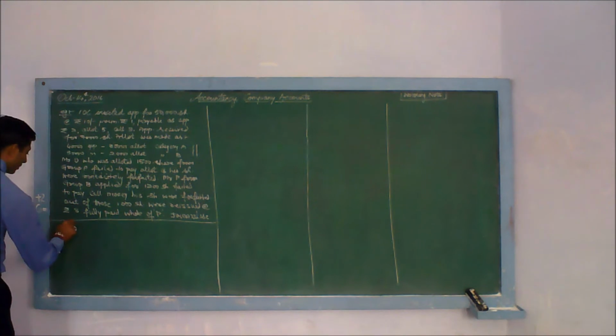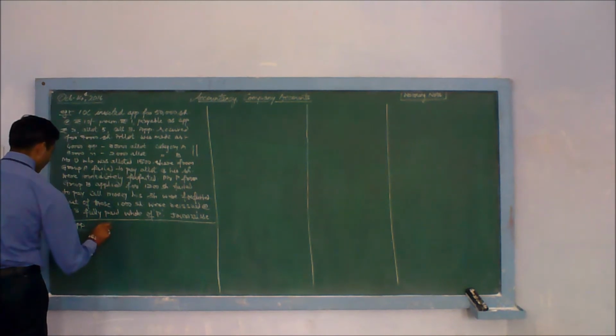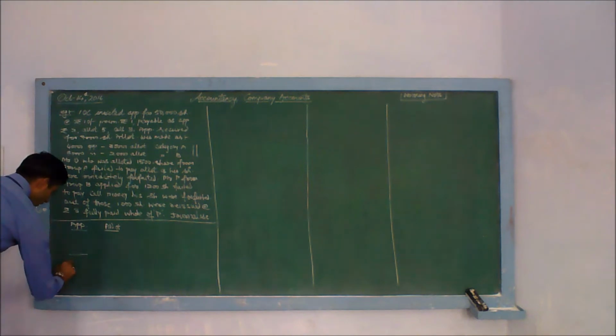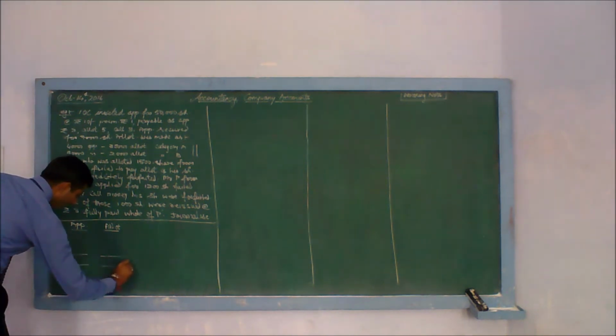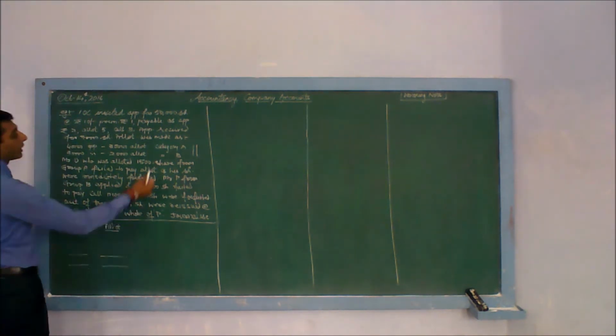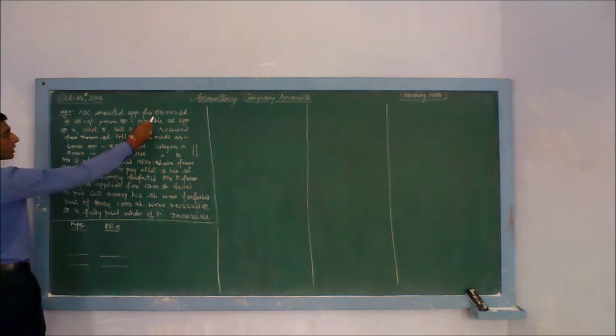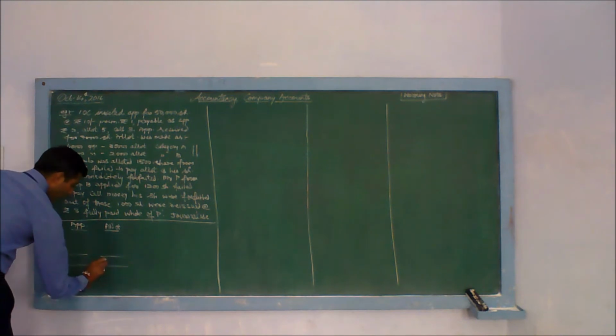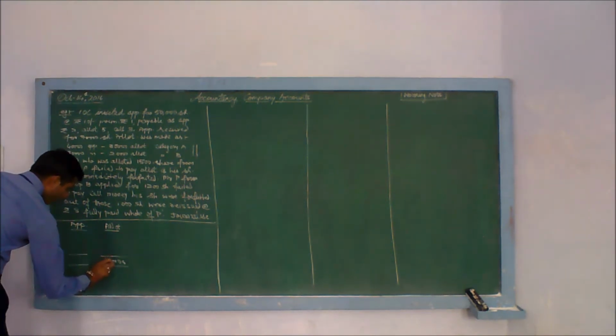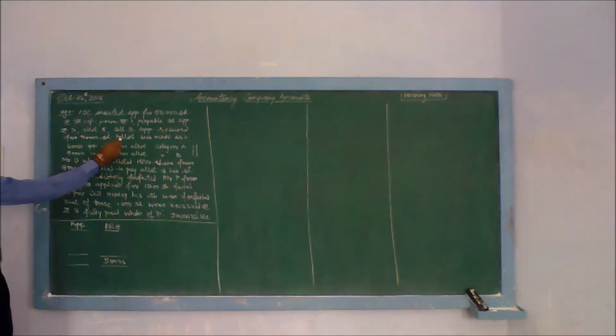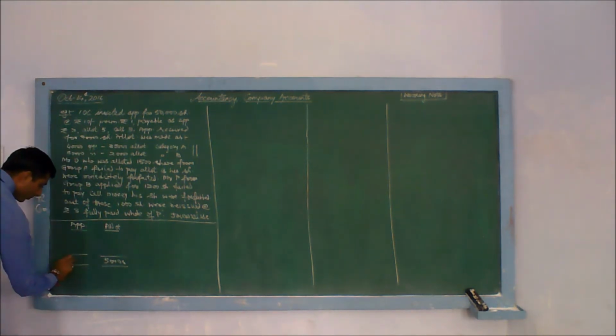You will make your first chart of application and allotment. There are two groups. One is group A and group B, or you call it category 1, category A, anything. Invited applications are 50,000. Company wanted to allot 50,000 shares, but applications received are for 70,000.